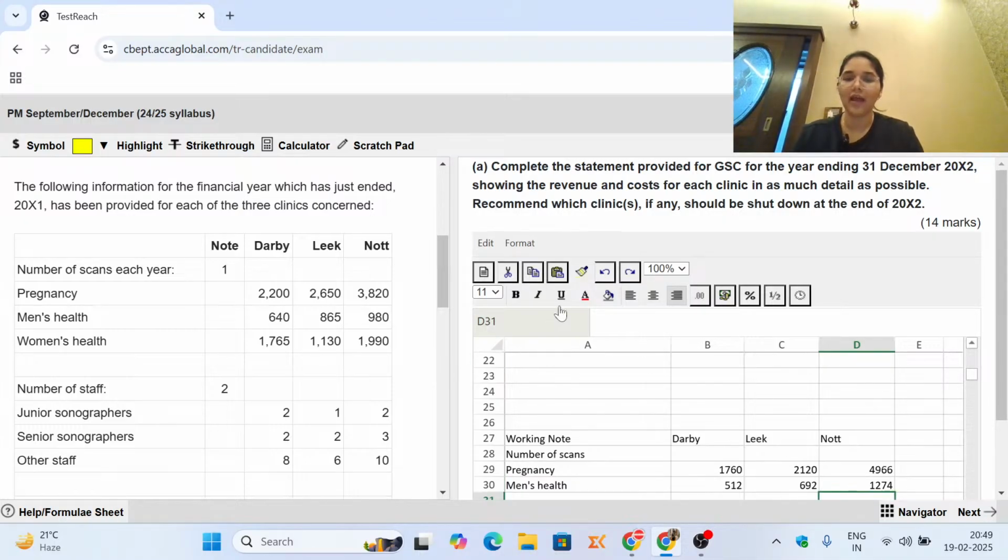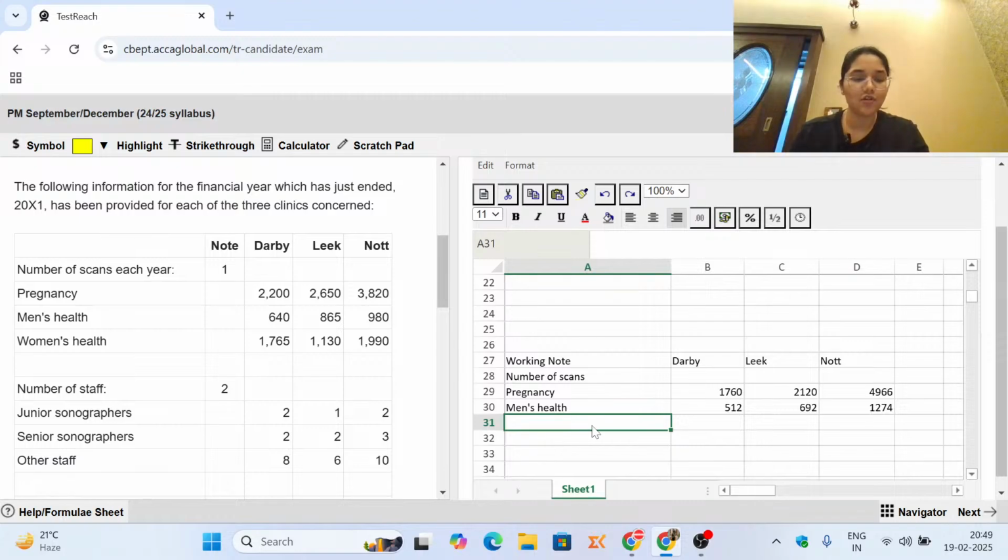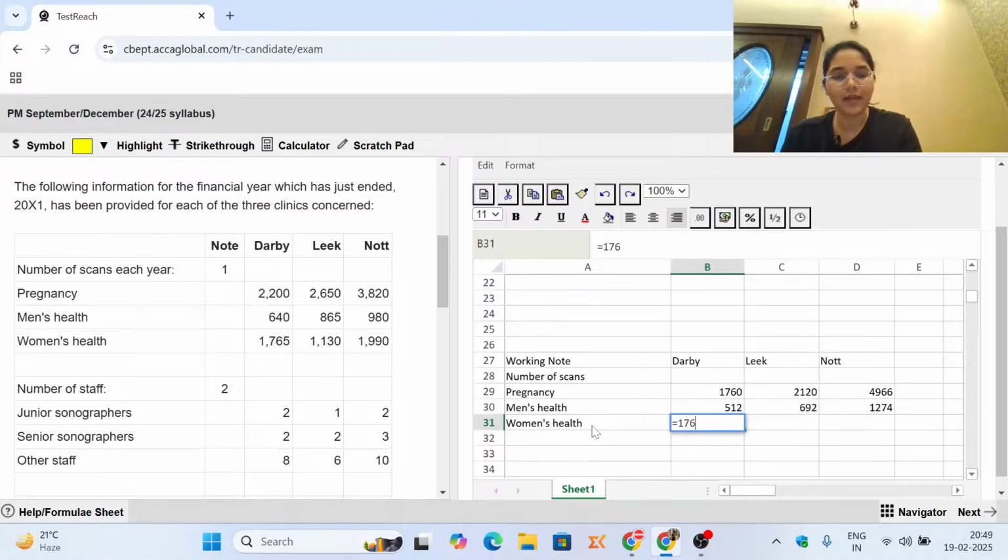So here you are having the numbers. Then let's talk about the women's health. Similar is going to be repeated over here. You can also keep practicing the questions simultaneously. You might be able to understand it better if you do it simultaneously with me.